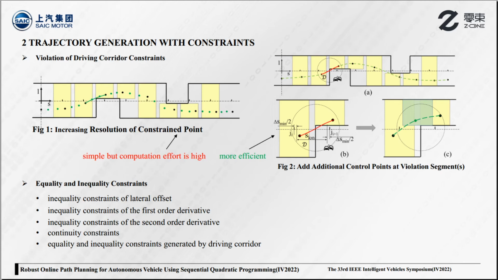We propose a novel method to enforce these driving corridor constraints. We add extra control points on those areas where the path violates corridor constraints, shown in Figure 2. Although the updated driving corridor constraints are slightly different from the previous constraints, we can start the algorithm using the solution of the last loop so that it converges within a few iterations.